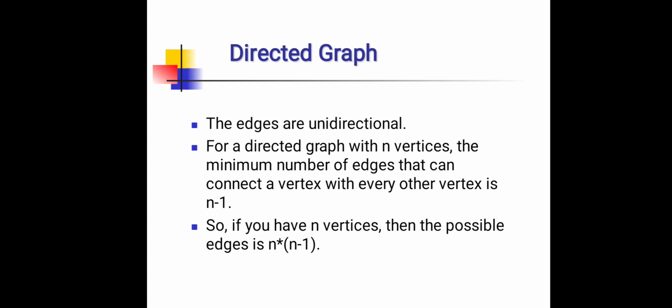For a directed graph with n vertices, the minimum number of edges that can connect a vertex with every other vertex is n minus 1. So, if you have n vertices, then the possible edges are n times n minus 1. An example of a directed graph with the pair 0, 1 means there exists an edge from vertex 0 towards vertex 1, and the only way to traverse is to go from 0 to 1. This changes the number of edges that can exist in the graph.